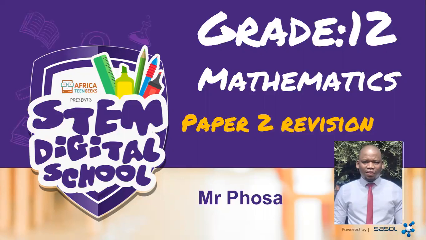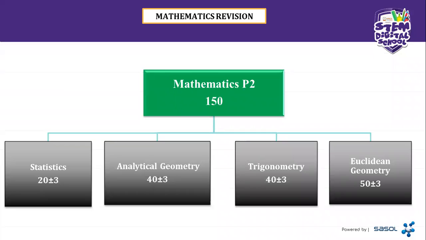And then let's proceed and see what we are going to be revising. As I was saying, we are going to be focusing only on the revision for paper 2. So I've tried to give us the picture of this paper 2. Remember, it is written out of 150 and it's for 3 hours. And I'm going to give you the weightings of each topic that falls under paper 2.